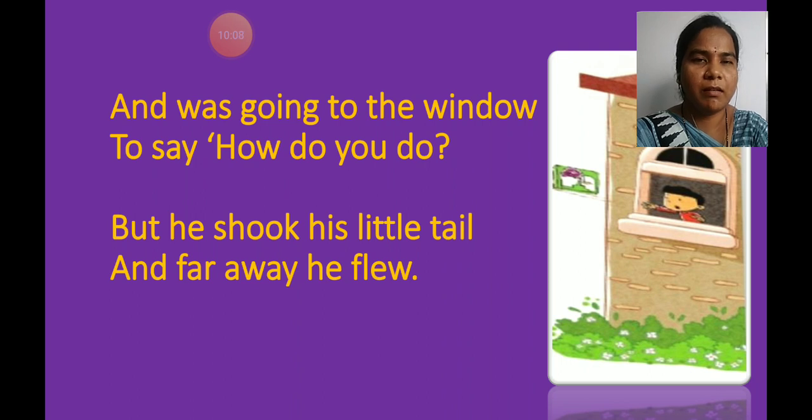So children, like that in that poem also, what is that boy doing? He is trying to ask something to that bird, but what did that bird do? He shook his little tail and far away he flew. So children, in this way, we have learned this poem. We have completed this poem.